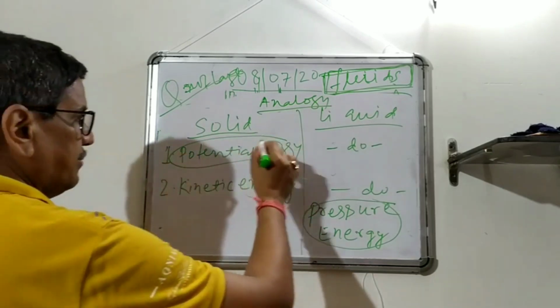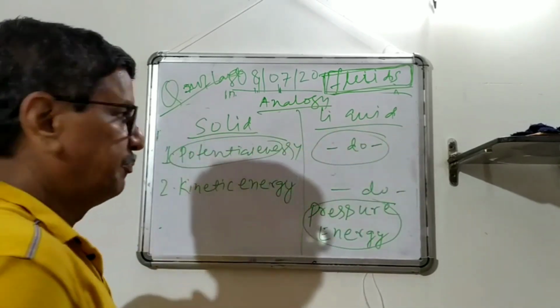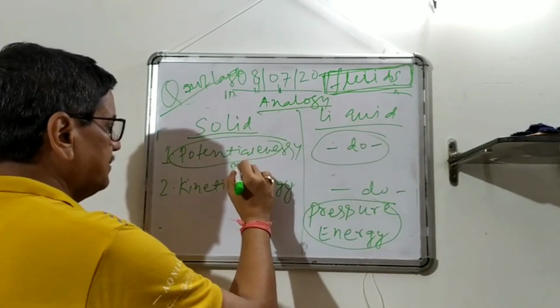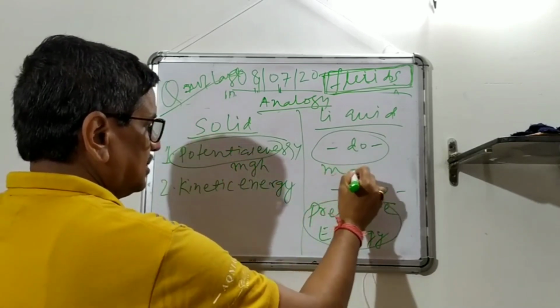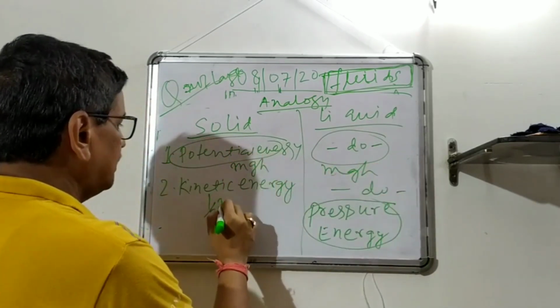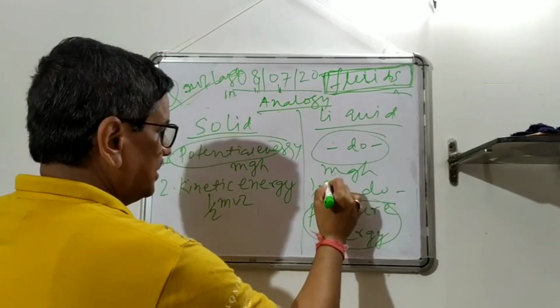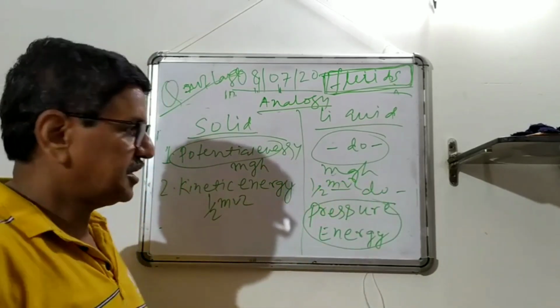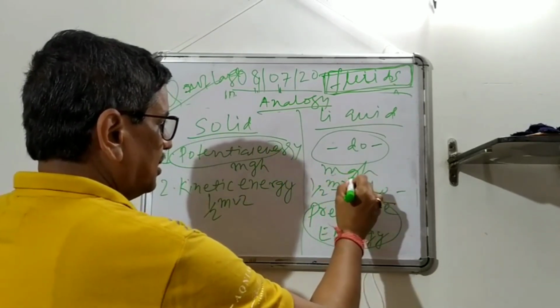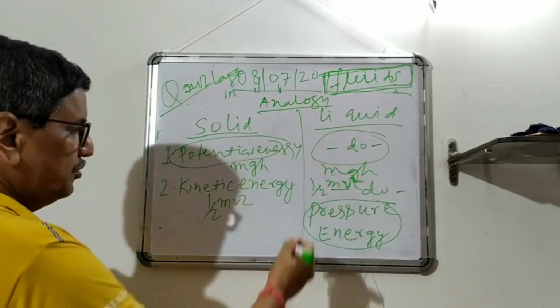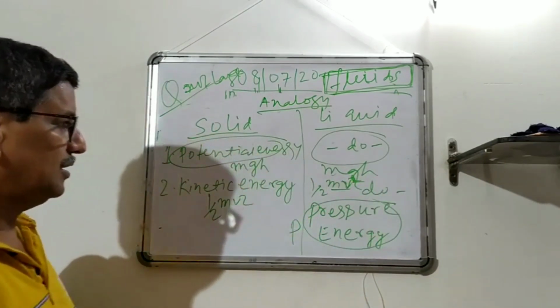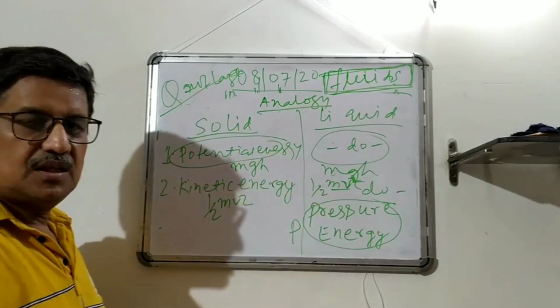In potential energy, the same connotation, you know, same meaning. Potential energy is this, mgh. Here also it is mgh. Here it is half mv square. It is also half mv square here. Now pressure. Now the issue is pressure. You can't just call it P, but we'll see it later.